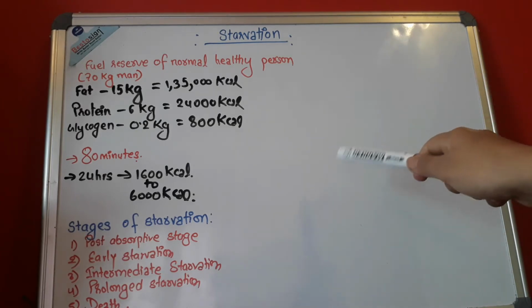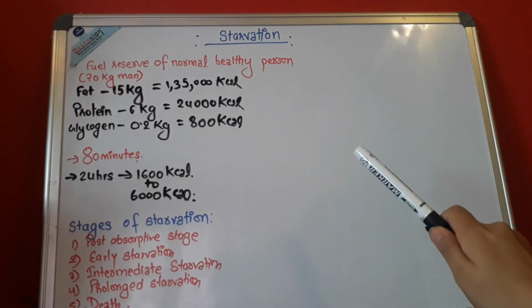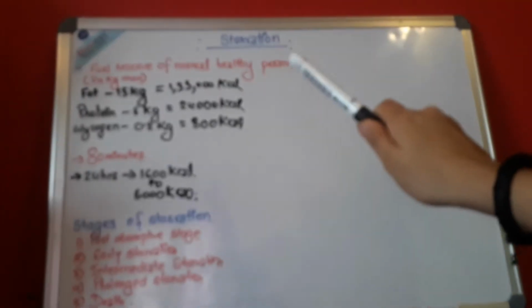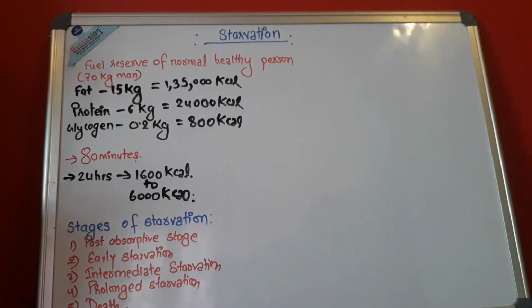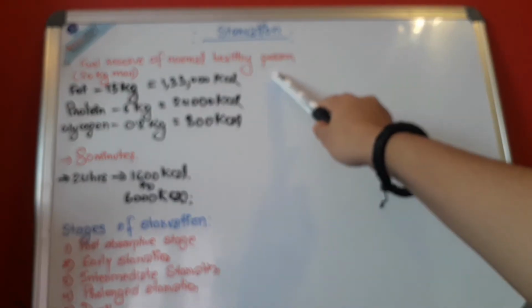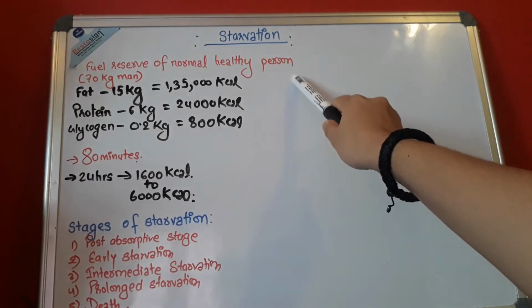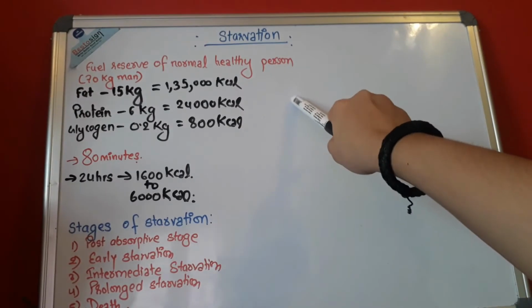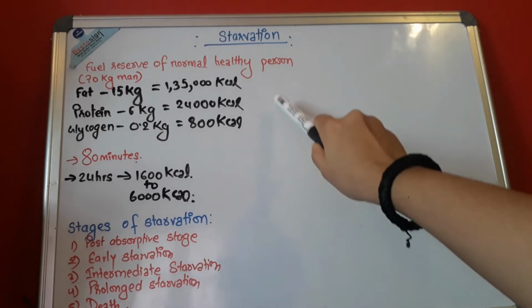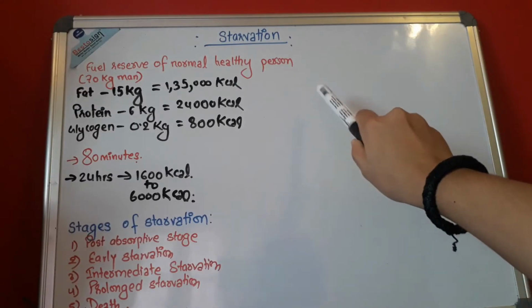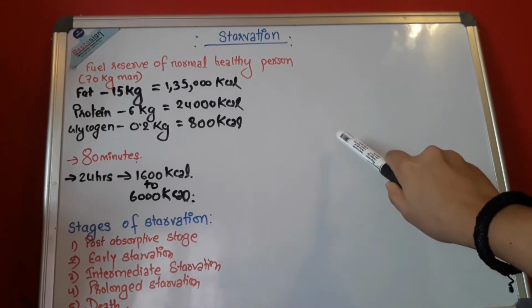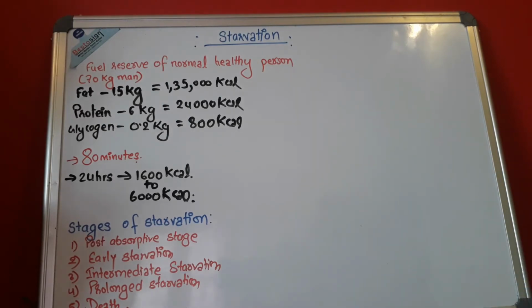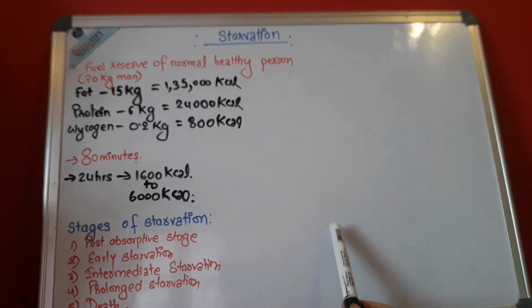So the first thing you have to remember is this chart, where I have mentioned the fuel reserve of a normal healthy person, that is a 70 kg man. You can see here, fat is 15 kg, that is 1,35,000 kilocalorie. Protein is 6 kg, that is 24,000 kilocalorie, and glycogen is 0.2 kg, that is 800 kilocalorie. So this is the normal fuel reserve of the normal human person.